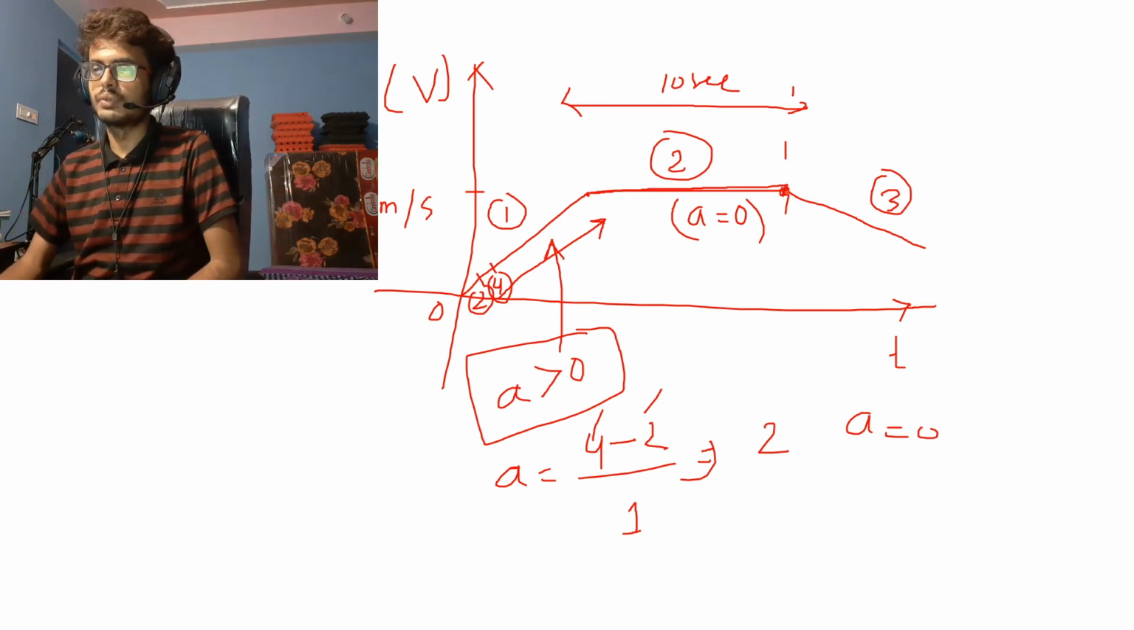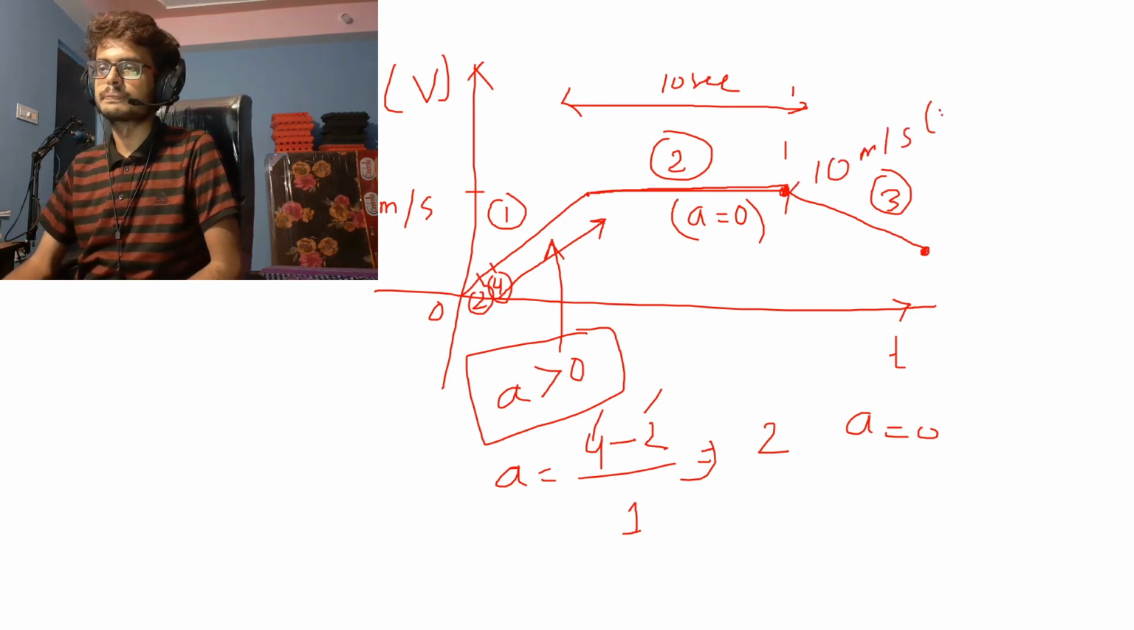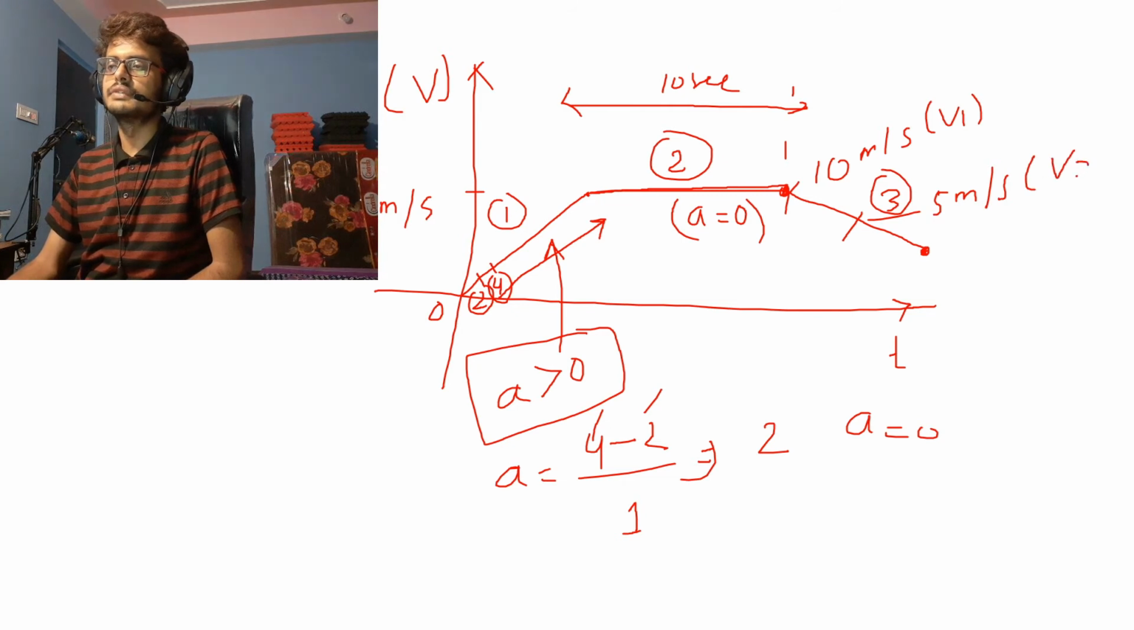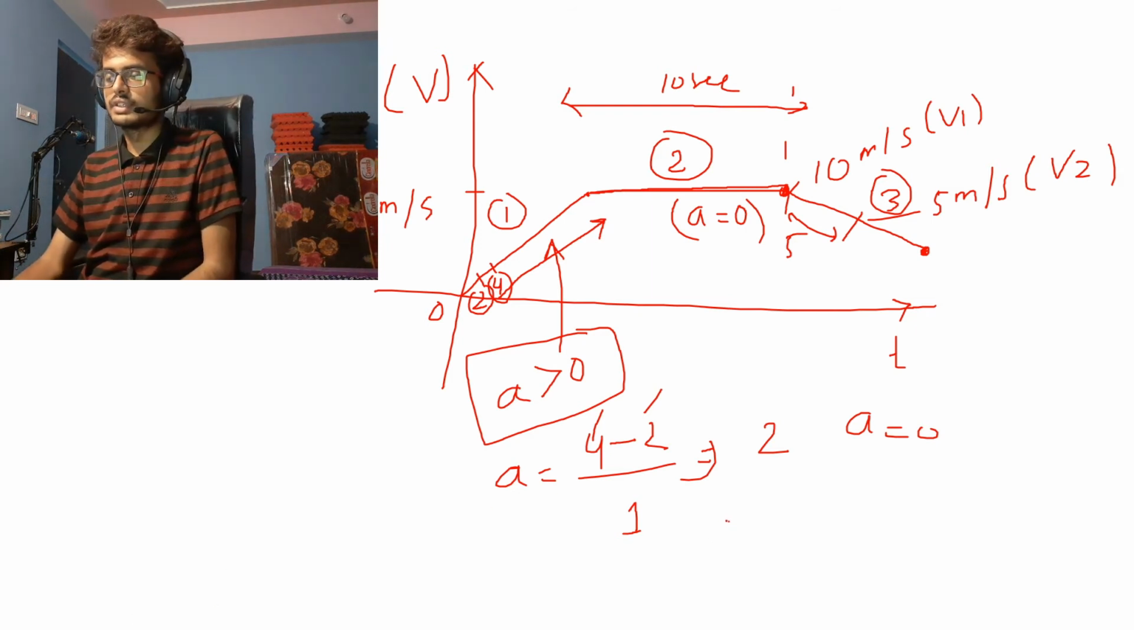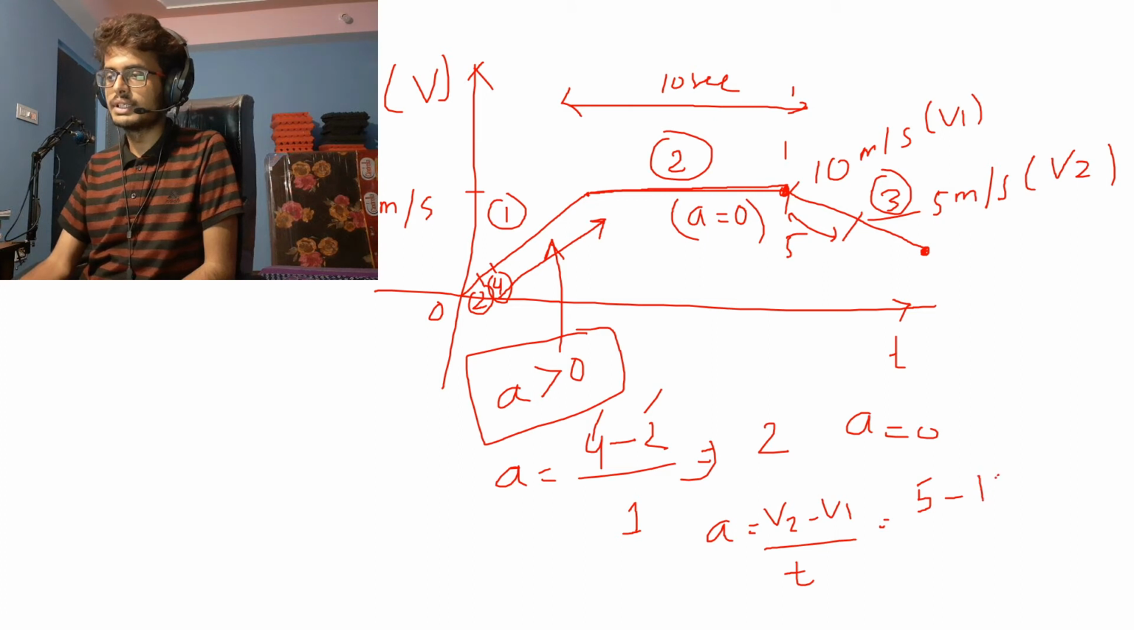Now from here onwards, the velocity is decreasing. So let's say here we have a 10 meter per second value. So this is v1. Now let's say at this point we have a velocity of 5 meter per second because it is decreasing, right? Let's say this is v2, and let's say the time taken is 5 seconds. So what will be the acceleration? So acceleration of this body will be equal to v2 minus v1 divided by total time. So what is v2? v2 is 5, v1 is 10, divided by time, 5 seconds.